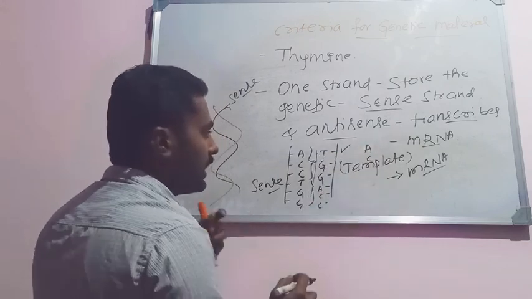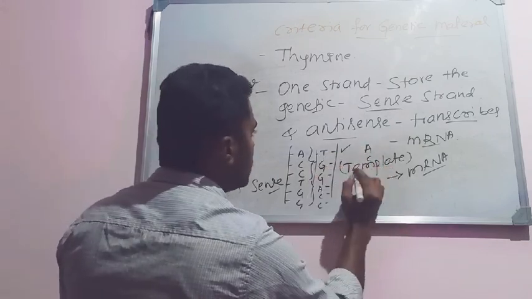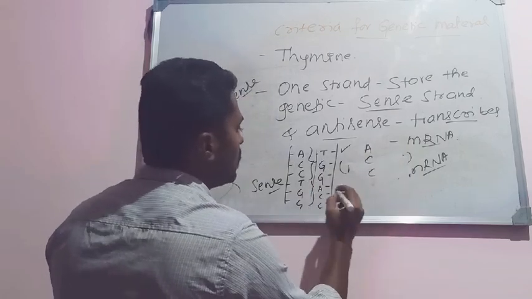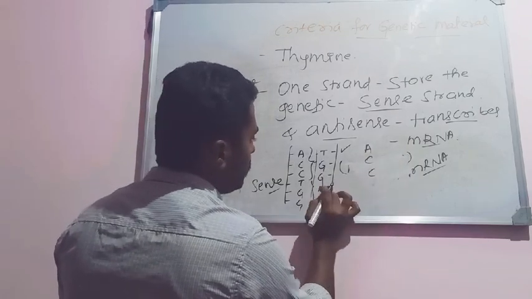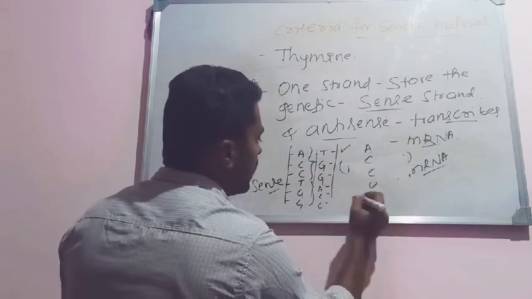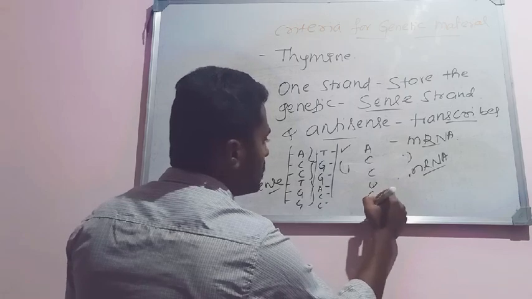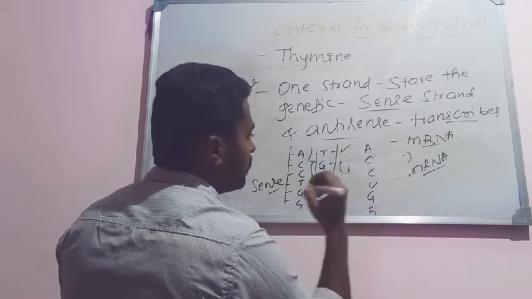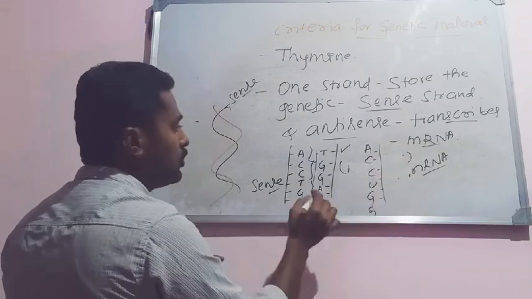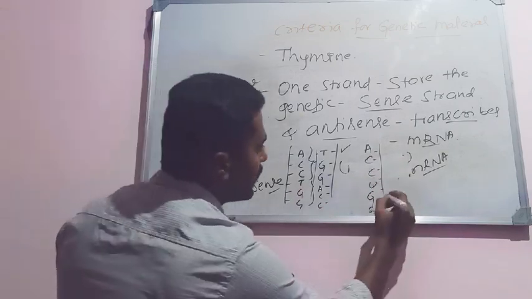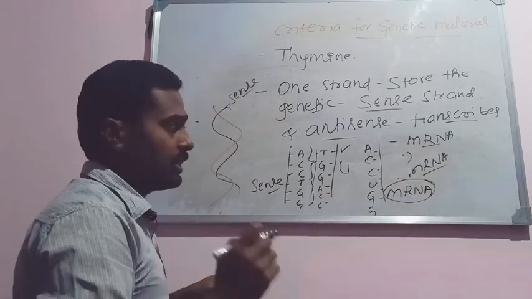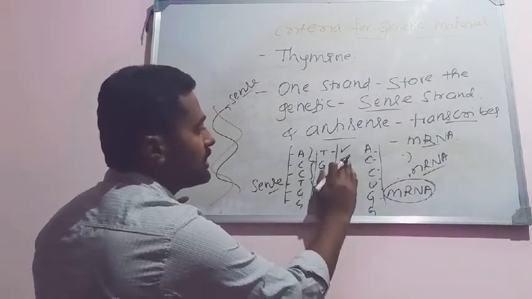In place of T there will be an adenine. In place of G it will be C, again C, again C. In place of A there is no thymine; remember, in RNA there will be an uracil. In place of C it will be G, again G. See, it is exactly similar to the sense strand of DNA. The mRNA is exactly similar to the DNA except for thymine.